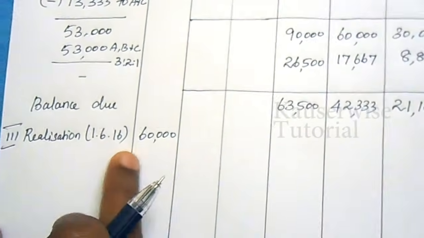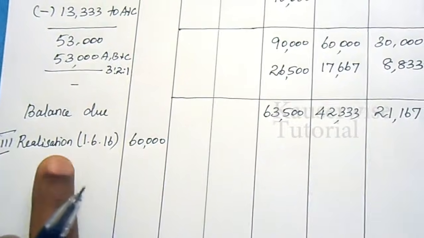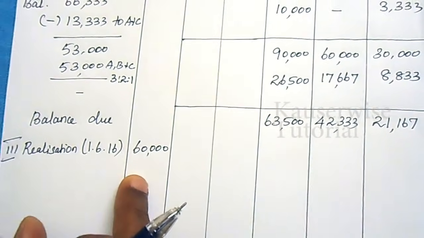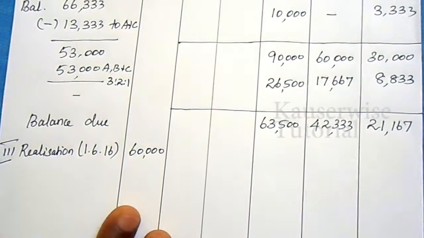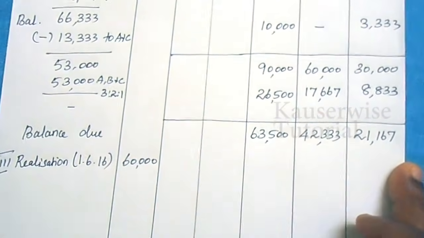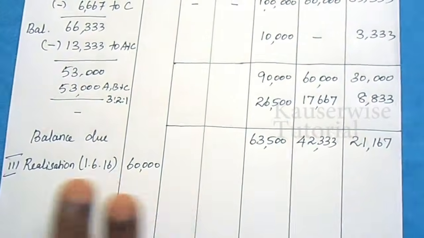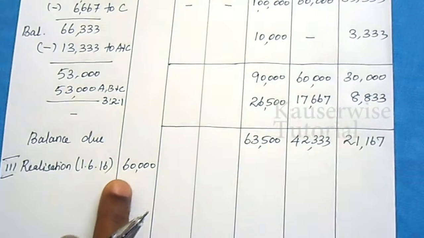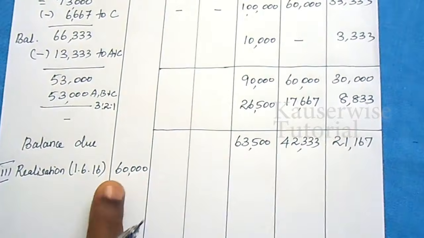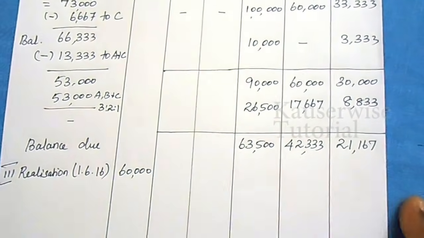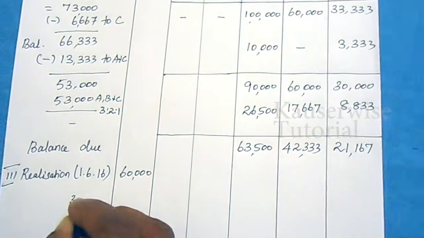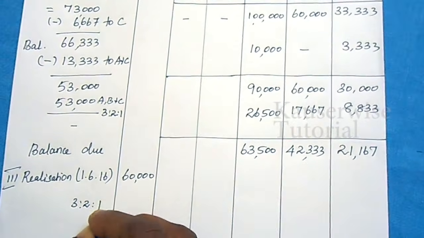Now go for the third realization. Third realization amount is 60,000. Okay, so for the third step, we need to have 1,27,000 in order to settle the entire amount. But we have only 60,000. This is the final realization, that is the last realization amount, 60,000. We need to distribute this amount according to their ratio. That is 3:2:1.